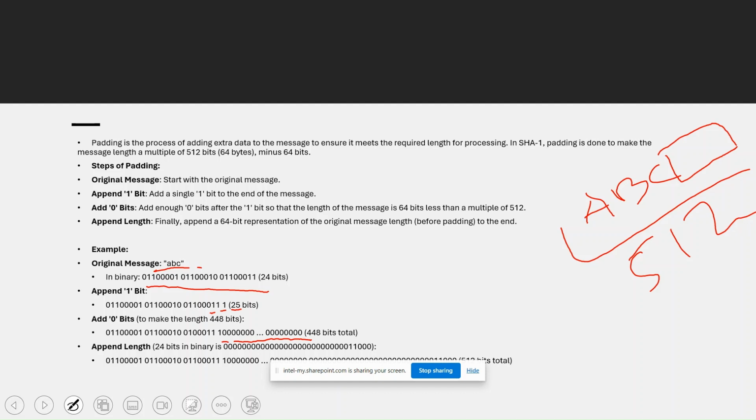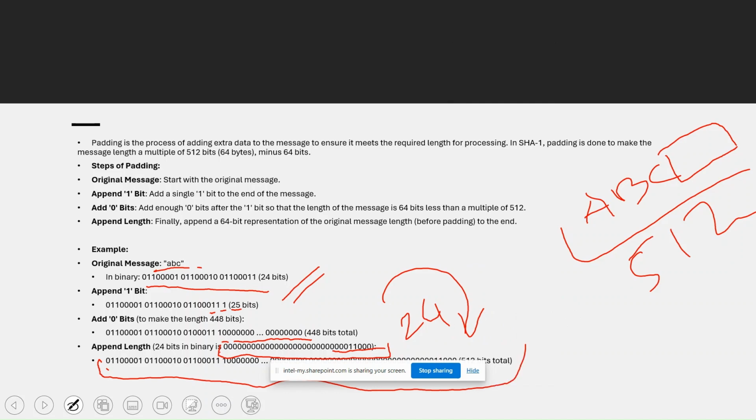For the remaining bits, we need to know until what point is the message, so we need to add the length. Your message was 24 bits initially. So 24 bits is represented by this, and we will add it to a particular minimum length. So this will be 24 bits. Now we will add this with the message, so we will get this whole padded message. So this is padding.